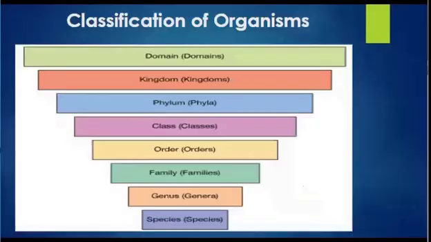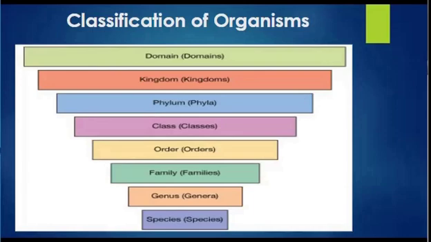Next, we will explore different types of organisms and their classification. Classification of organisms helps biologists understand the relationships among different forms of life and organize the vast diversity of life on Earth. The classification is very necessary. The classification system, sometimes also known as taxonomy, is based on the division of organisms into groups based on their shared characteristics and evolutionary history.